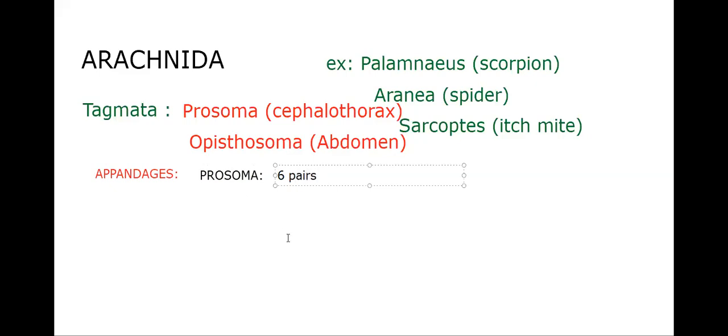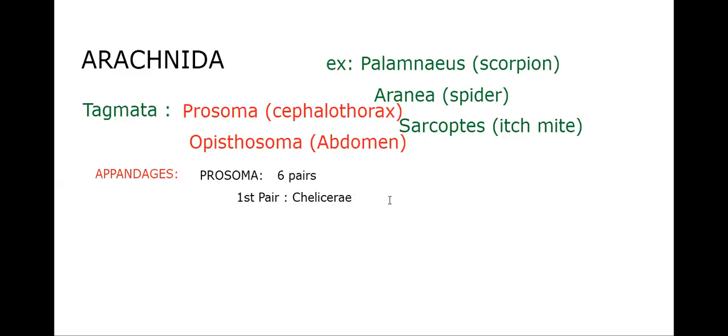As usual, the first pair is chelicerae, because it belongs to subphylum Chelicerata.